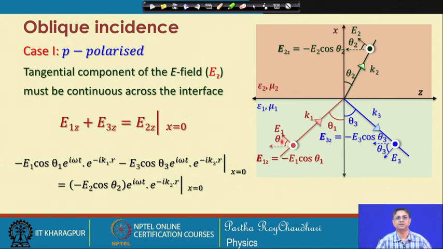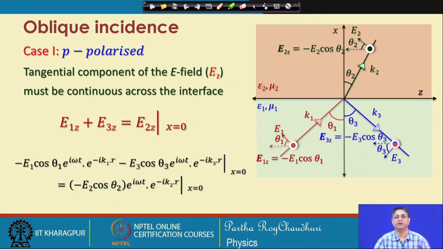So, we resolve this electric field into two parts, one is the longitudinal component, the other one is the transverse component. So, for the incident wave we write E 1 z, which is because this vector is directed in the negative direction of z, this is your z axis, this is your x axis, and perpendicular to this plane is the y axis. Therefore, E 1 z equals minus E 1 cosine theta 1, it is very clear.